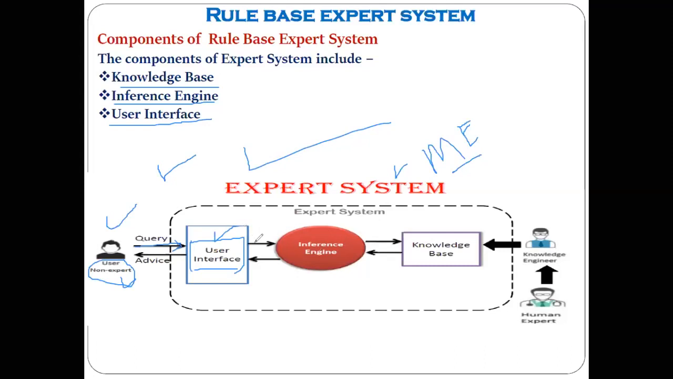Then your query goes to the inference engine. That is the second component. Understood? Then from that inference engine it goes to the knowledge base, and then again from the knowledge base the reverse journey to the user, the non-expert. Understood? Now before we discuss this particular thing, we need to understand what exactly is meant by all these components. Then we'll discuss the same example.